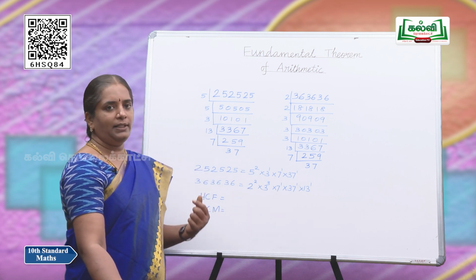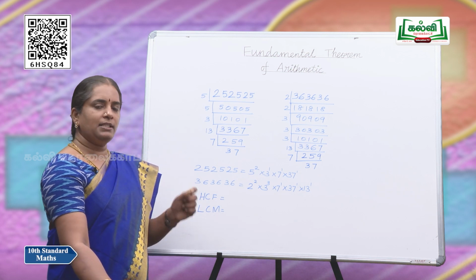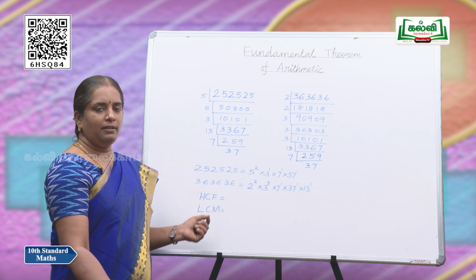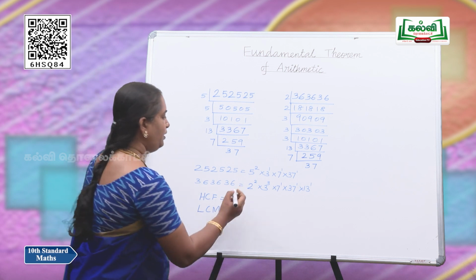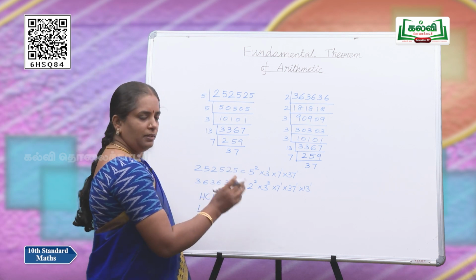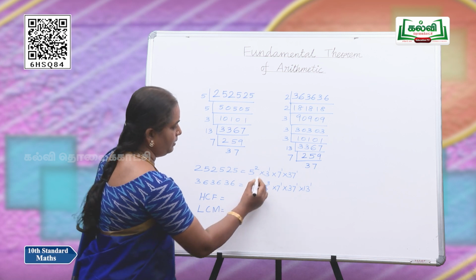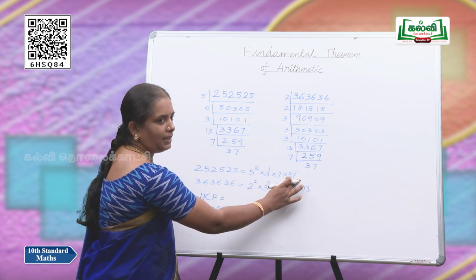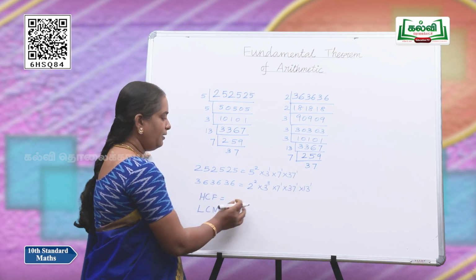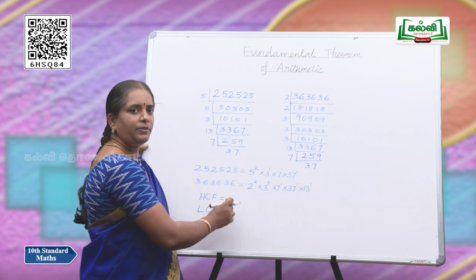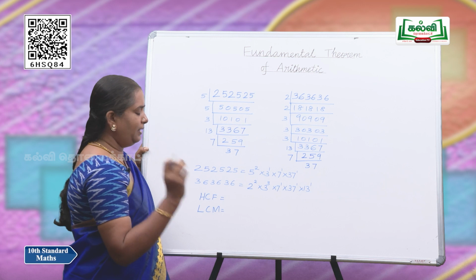So, let us apply the theorem which says that the least power should be taken for HCF. We take the numbers which are common in both. See, 2 is not here, so we can say 2 power 0 is here, which is 1, so we leave that.